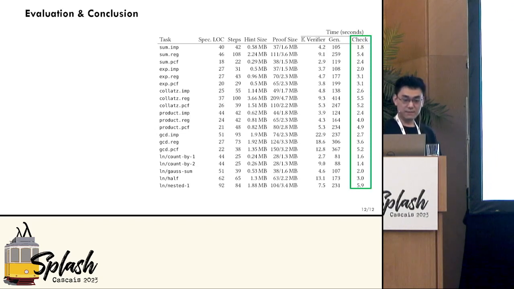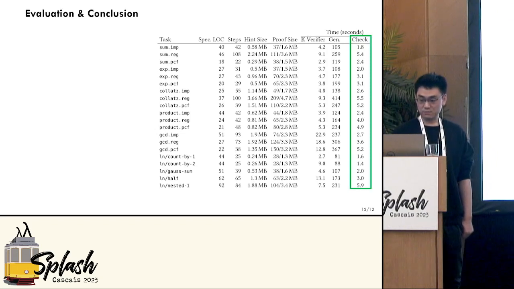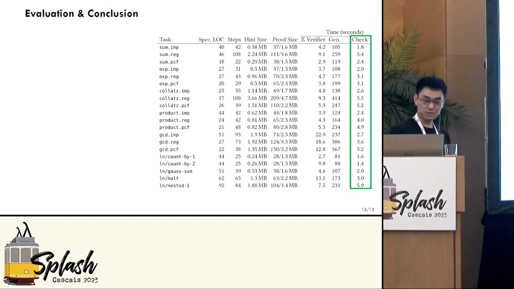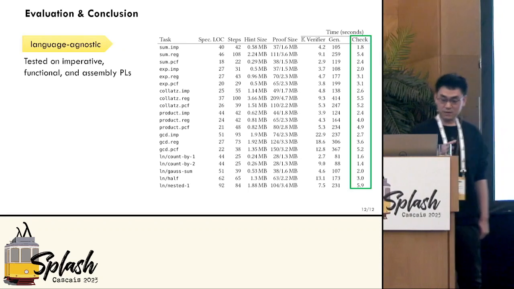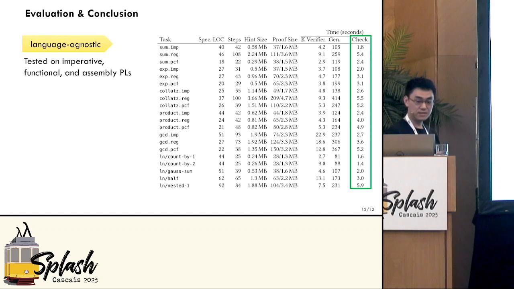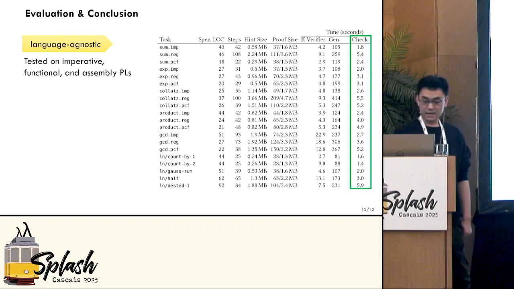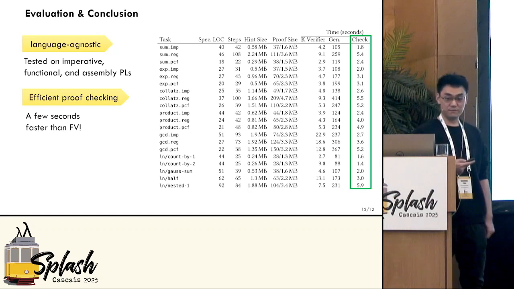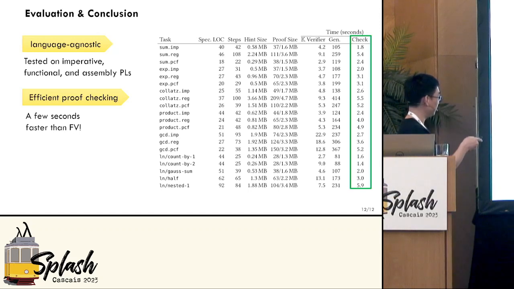Okay, so I'd like to wrap up with some evaluation. We had an implementation, and we did some preliminary experiments on it. So the main takeaways are, one, our method is language agnostic. We tested on imperative, functional, and assembly programming languages. This is why, for each program, there are 3 versions of the same program there. And we achieve efficient proof checking for formal verification. If you look at the last column, this is the time in seconds that we need to check the proof certificates for formal verification. You can see that's mostly done in a few seconds.